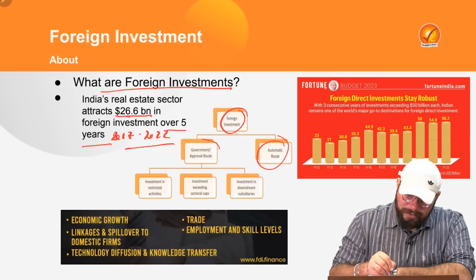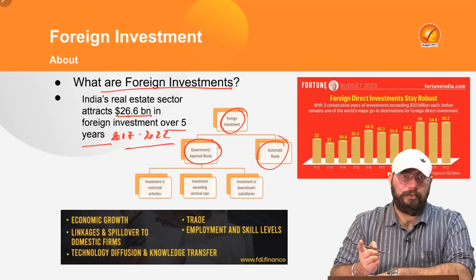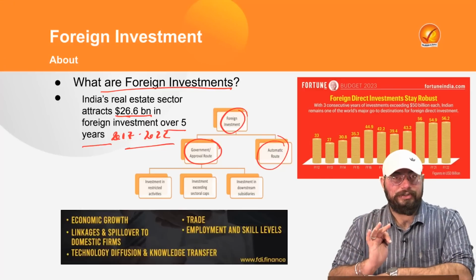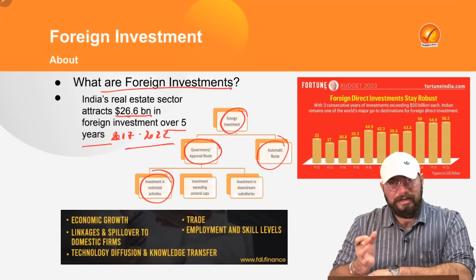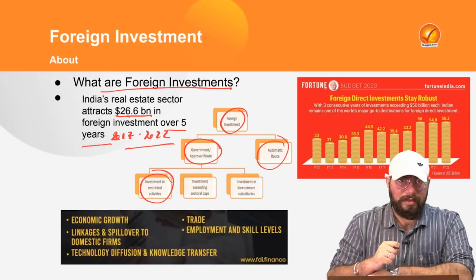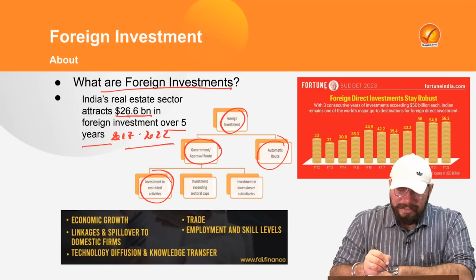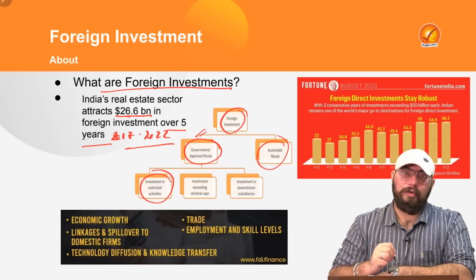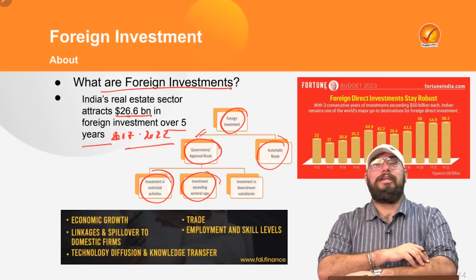Now, there is also foreign investment through the approval route, the government route. This applies under three conditions. First, investment in restricted activities. There are certain strategic areas where foreign investment is restricted, and in that case, if a foreign firm has to invest in that area, they have to come through the government approval route.